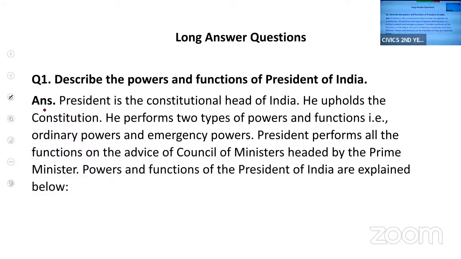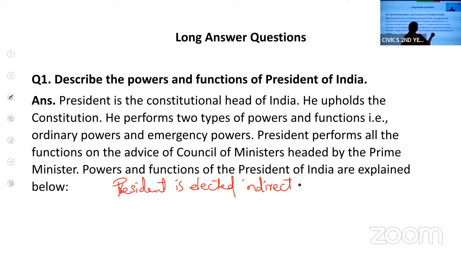So how is the President appointed? What is the type of election? What is his tenure? The President is elected indirectly. The people don't elect the President directly in India. The President is elected indirectly by the Electoral College.